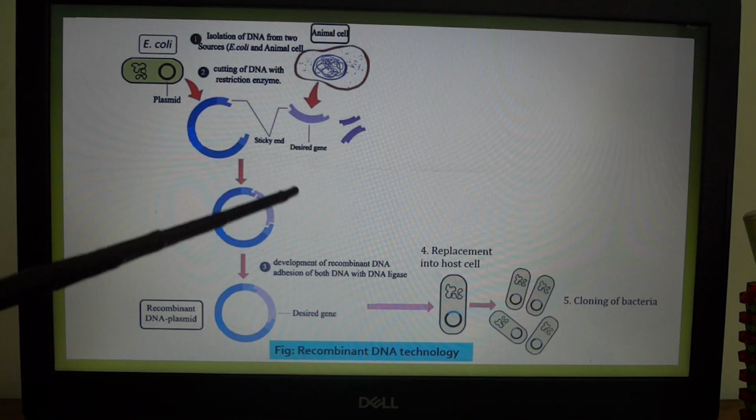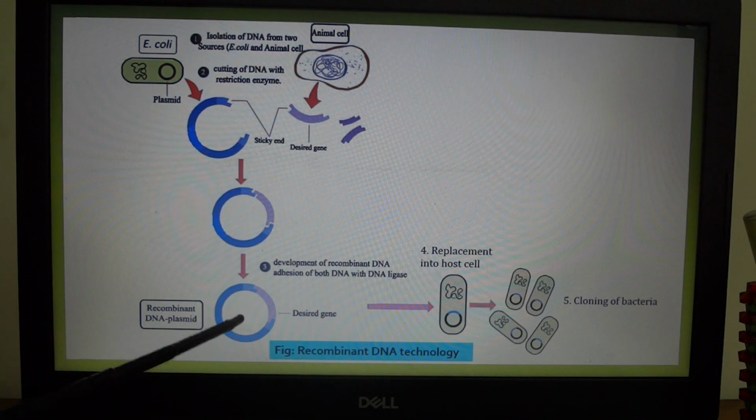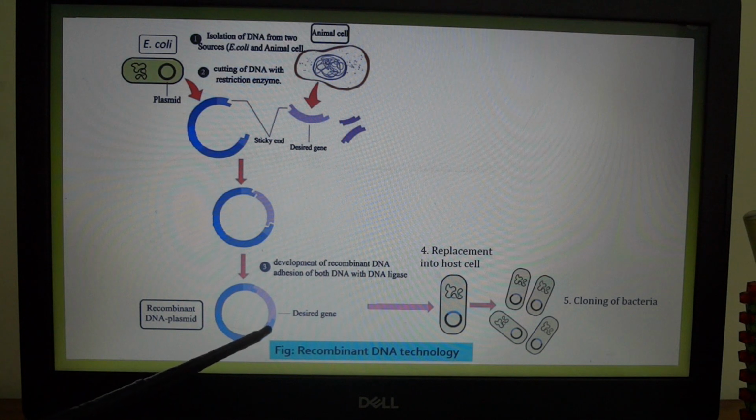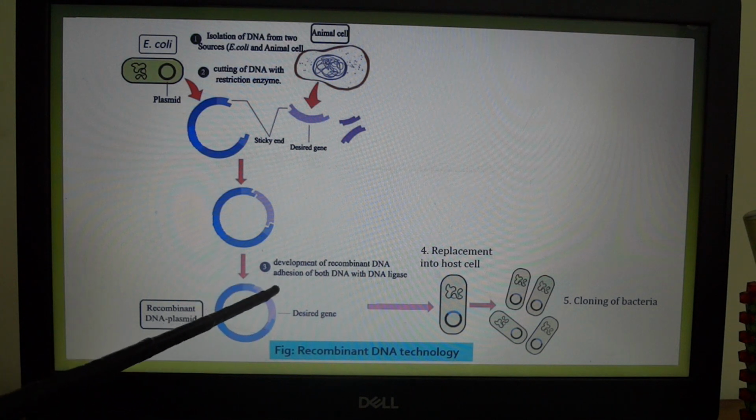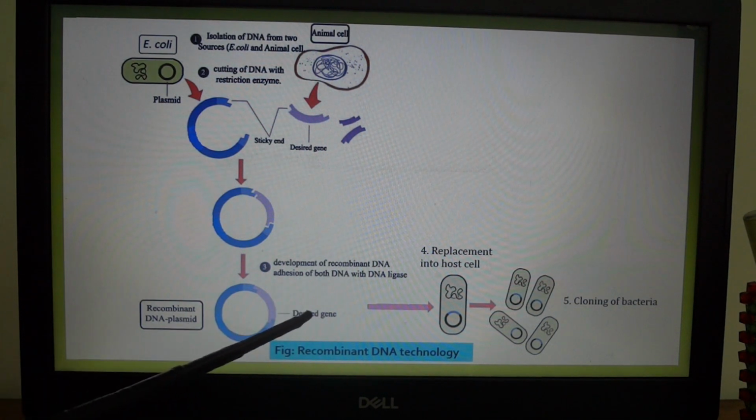This changed plasmid is known as recombinant DNA plasmid. This is a recombinant DNA plasmid. Okay, I have marked the plasmid DNA by the blue color and desired DNA by the violet color.